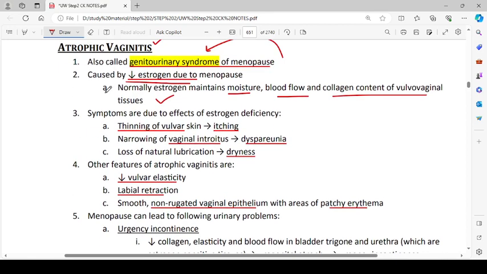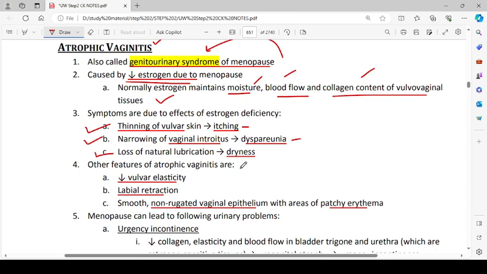So, why is there vulvovaginal atrophy after menopause? Because estrogen is responsible for maintenance of moisture, blood flow, and collagen content of the vulvovaginal tissue. If it is gone, there will be certain symptoms which are listed here. There will be thinning of the vulvar skin, which will result in itching, and narrowing of the vaginal introitus that will cause dyspareunia, which is painful sexual intercourse, because there is narrowing of the vaginal introitus, and loss of natural lubrication that will result in dryness.